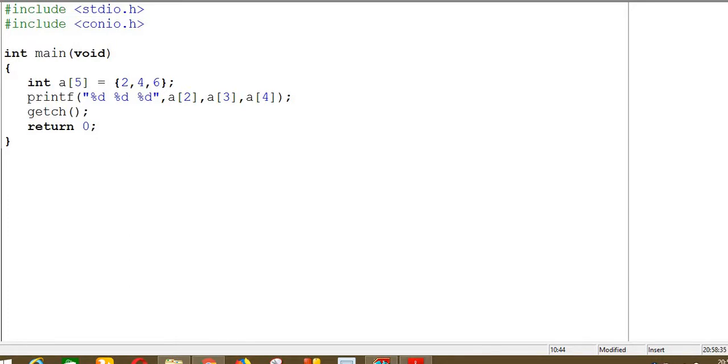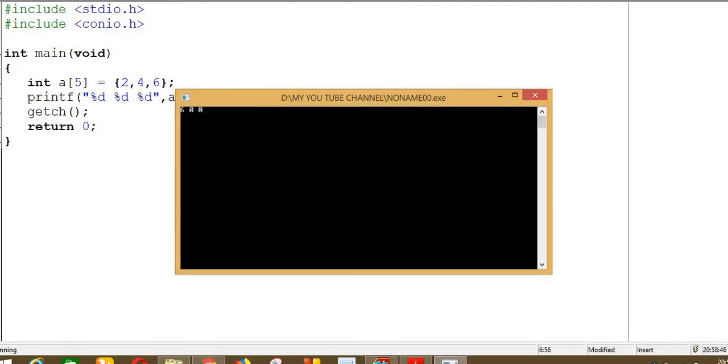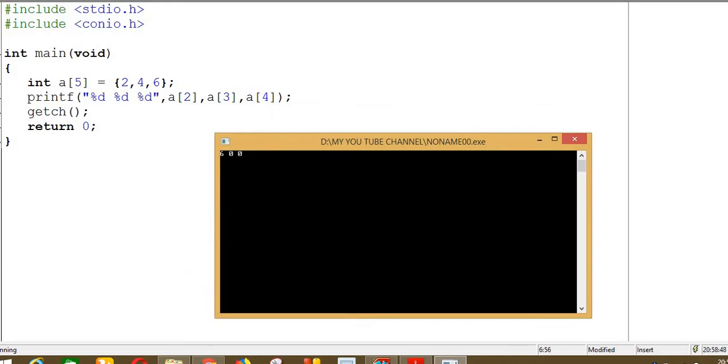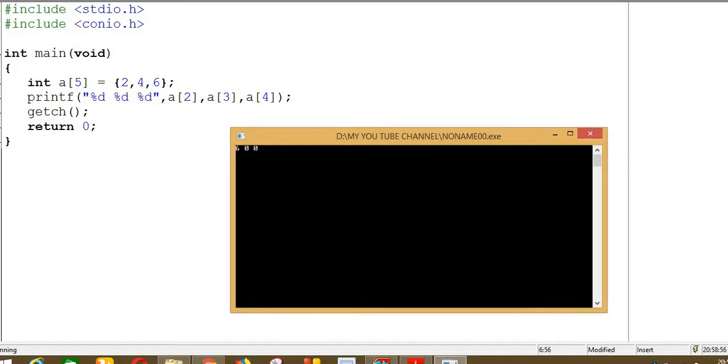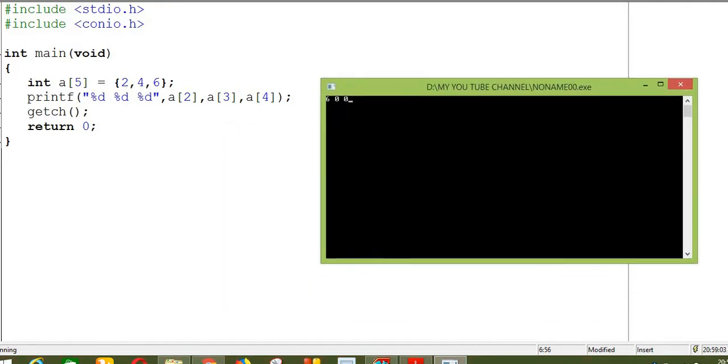Okay. Now I am executing this program. Let's see with concentration what will be the output of this program. I am executing it. Okay. The output of this program is 600, 16 and 2 double zeros. Why is this output displaying on the computer screen?